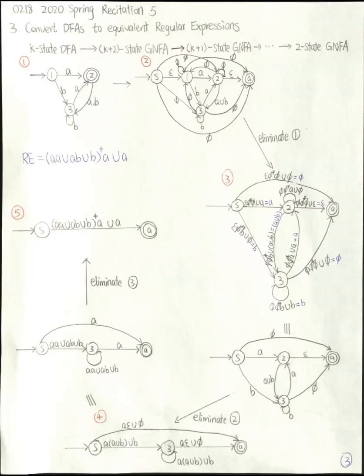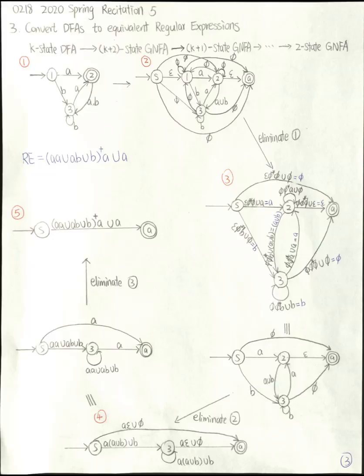Now go back to the big picture of my example. I have a 3-state DFA. I converted that to a 5-state GNFA. And the first step, I eliminate node 1. The resulting GNFA now has 4 states, S, 2, A, 3. And we compute the expression on each transition according to the 2-step procedure I just talked about.